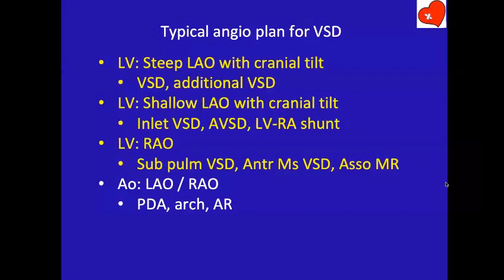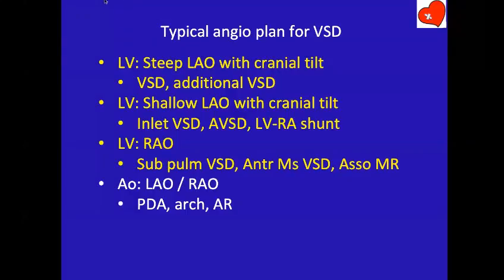Now a typical plan for a VSD. One thing I must tell you, nowadays people don't do angiogram for VSD. Echo gives such beautiful pictures that the need for angiograms has gone down, except when you're doing interventions like device closure. But if I have to do an angiogram study for a VSD, this is what I would do. Generally in children or anybody we can give up to 4 ml per kg, and generally in children we give about 1 ml per kg per angiogram. So it's typically 3 to 4 angios per study.